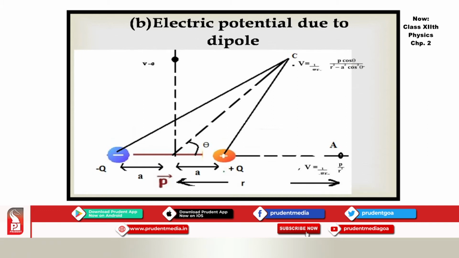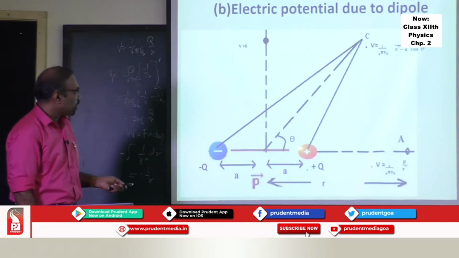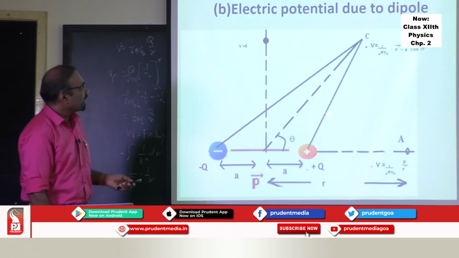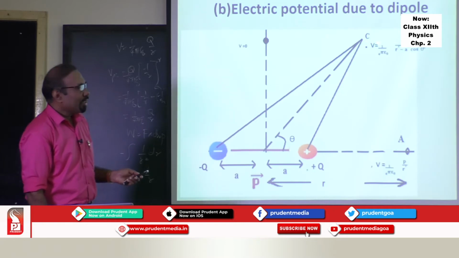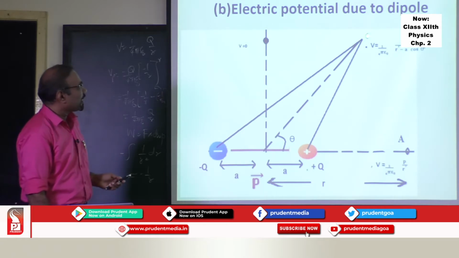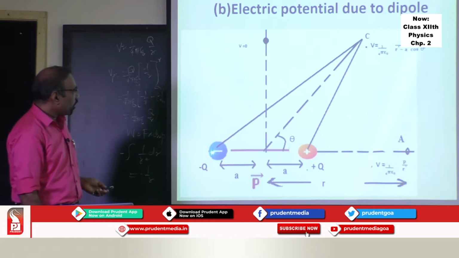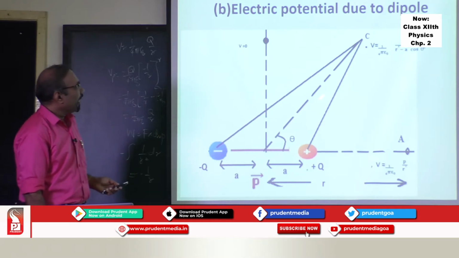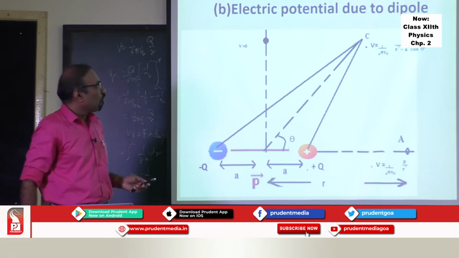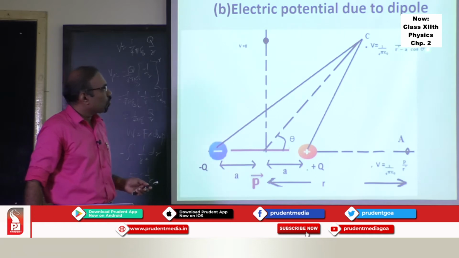Then we have another example, electric potential due to a dipole. So if you have a dipole, plus Q charge and minus Q charge separated by a distance 2a, and you want to find the potential at any point C, then you first find the potential due to this plus Q charge at C and due to this minus Q charge at C, and add up. You have to take the contribution due to the minus Q charge as negative. Add up, and you will arrive at this final formula, which is 1 upon 4 pi epsilon 0 p cos theta upon r square minus a square cos square theta.